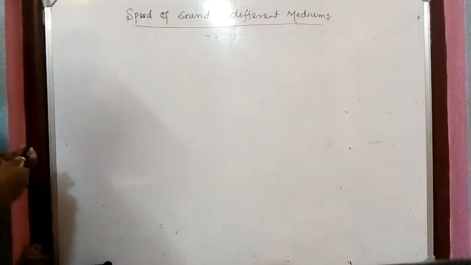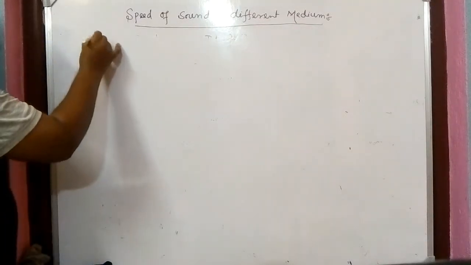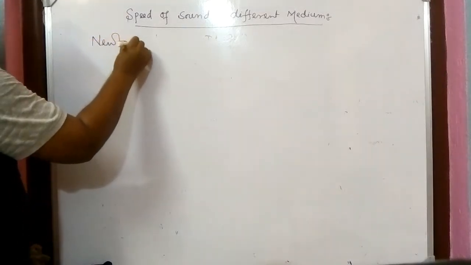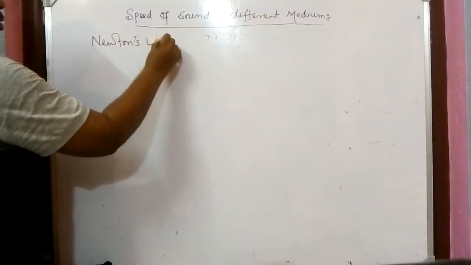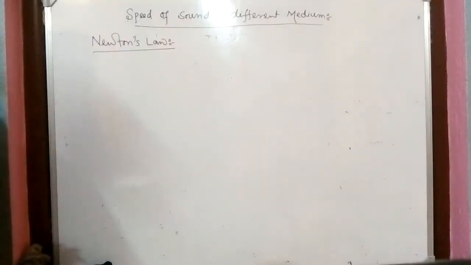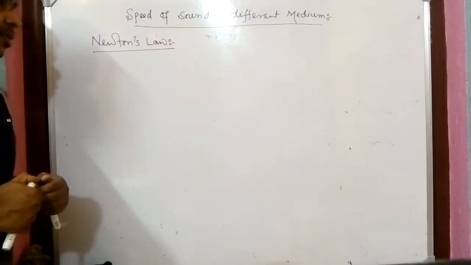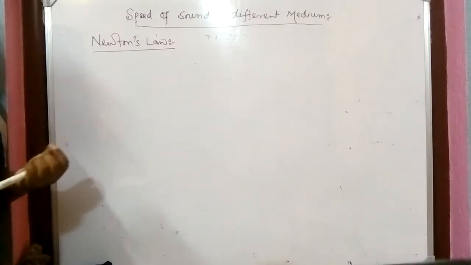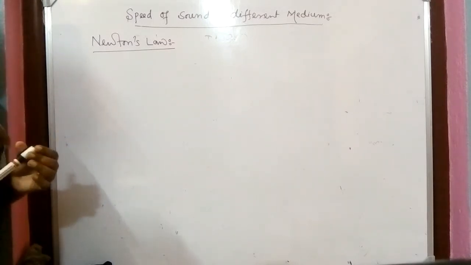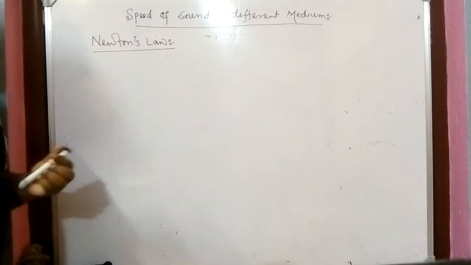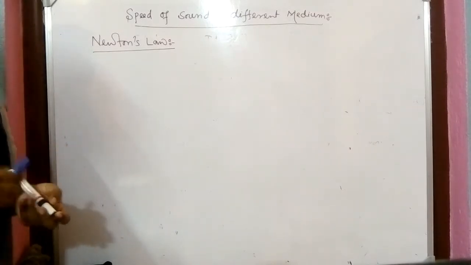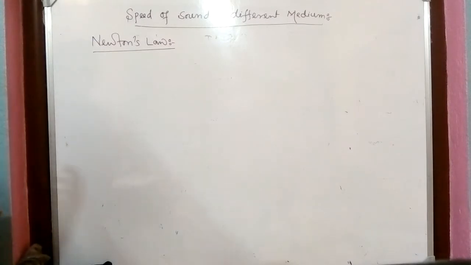Next thing, based on the speed of sound, that is Newton's law. So you might be thinking, sir, you have written Newton's law, so whether we are discussing the motion in a straight line or motion in one dimension? No. Sir Isaac Newton, who is a great scientist and who has researched all the things in physics, we can say, so everywhere you look, you can find a law of Newton. So let's see what Newton has told here.